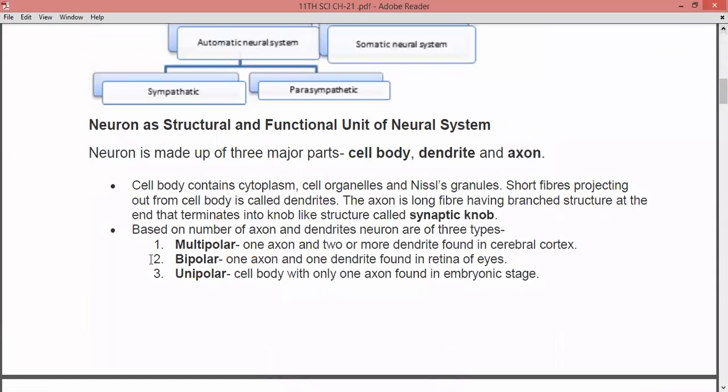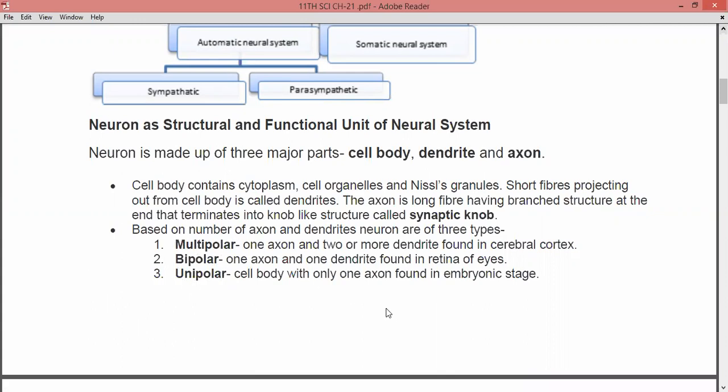Now, based on the number of axons and dendrites, neurons are of three types. So neurons are also divided into three different types, right? Three types of neurons are observed, but these three types are divided on the basis of the number of axons and dendrites. First is multipolar, second is bipolar, and the third one is unipolar.